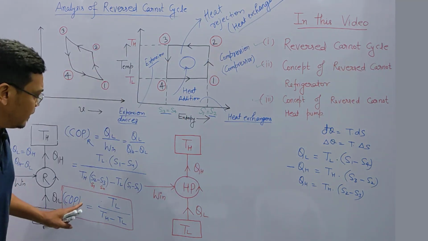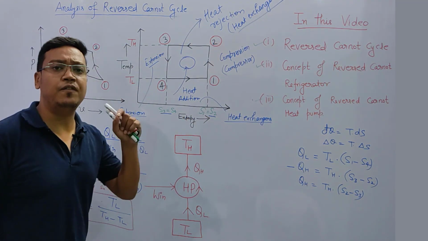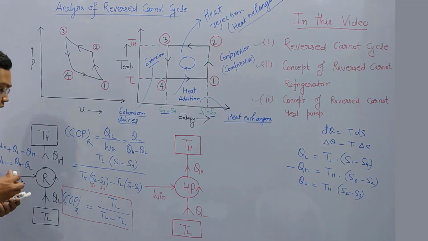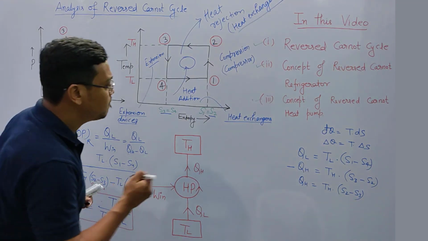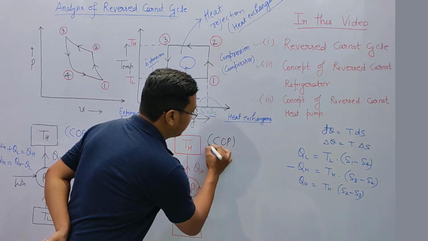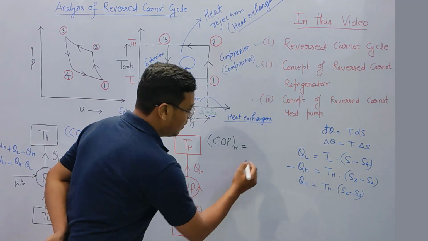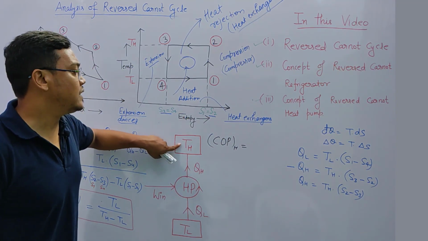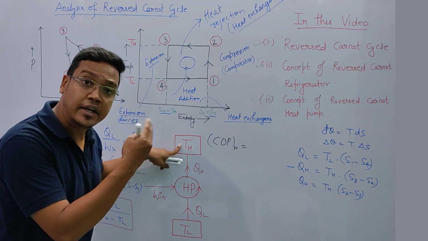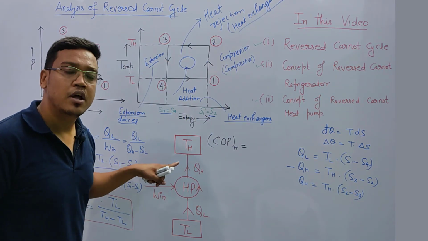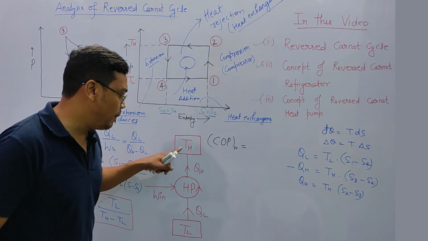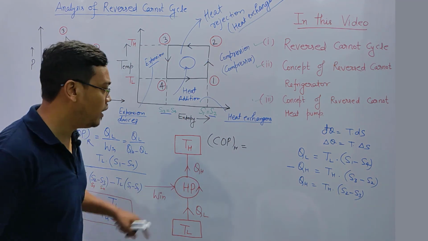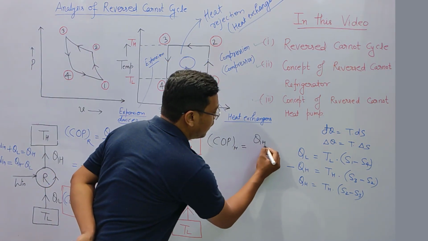Okay. Now, in the same way, I can find out the coefficient of performance of heat pump. If I have to find out the COP of heat pump, what is the desired effect in case of heat pump? This is QH, because in a storing space I have to maintain temperature TH. How will it be maintained? This will be maintained by transferring QH amount of heat from the heat pump. So the desired effect is QH divided by work input.